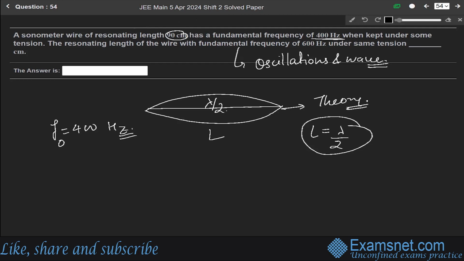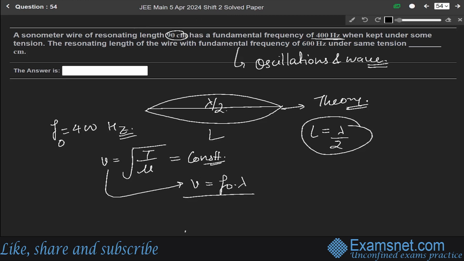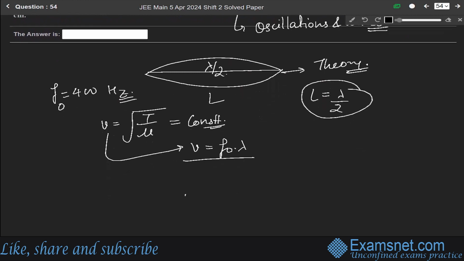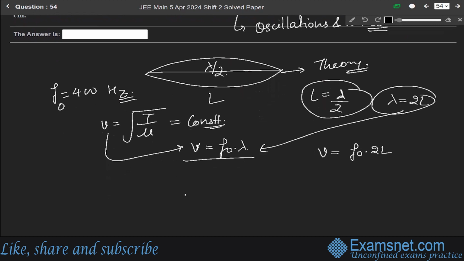So the length is equal to lambda by 2, and the frequency is given as 400 Hz. We know that the velocity is equal to the square root of T over mu, and this is equal to some constant. This velocity is also equal to f naught into lambda. These are the direct formulas. For solving this question, since v equals f naught into lambda, and lambda equals 2L, we get v equals f naught into 2L. So from here we can find L equals V over 2 f naught.